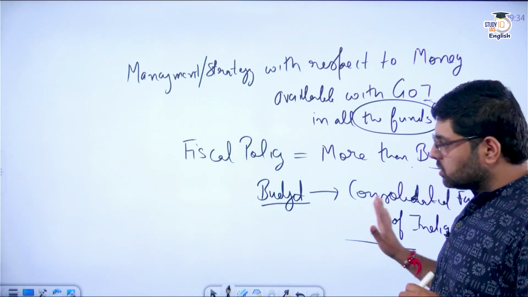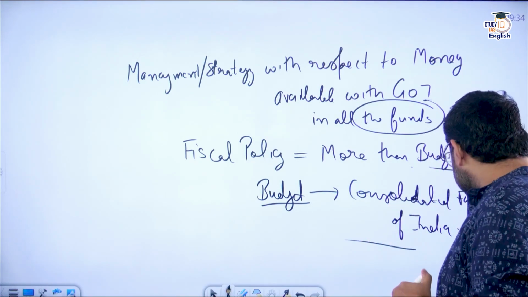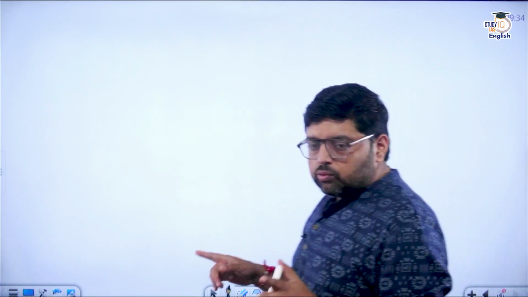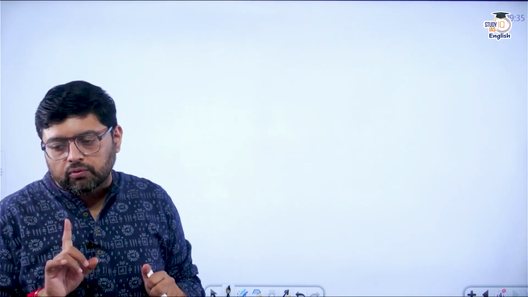I hope this concept, the meaning of fiscal policy, is clear to you. Now whenever you read any book where it is written that fiscal policy is budget, which is the annual statement of receipts and expenditure of the government, you have to say that yes, this meaning is correct, but it is only partially correct. Clear?